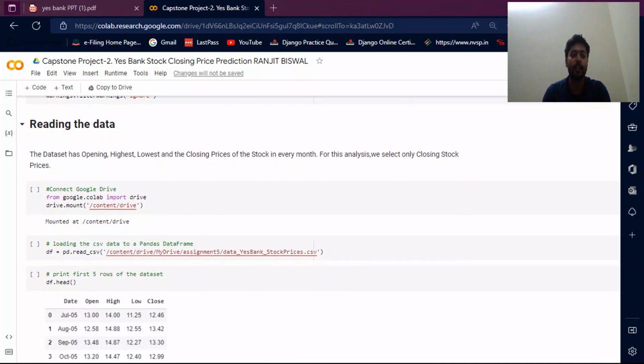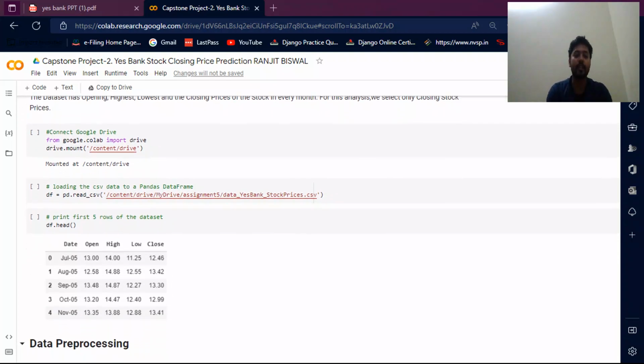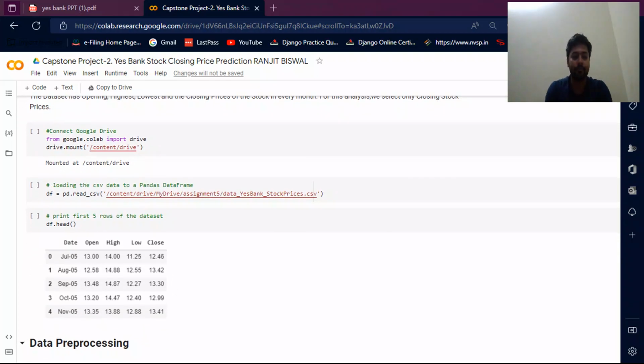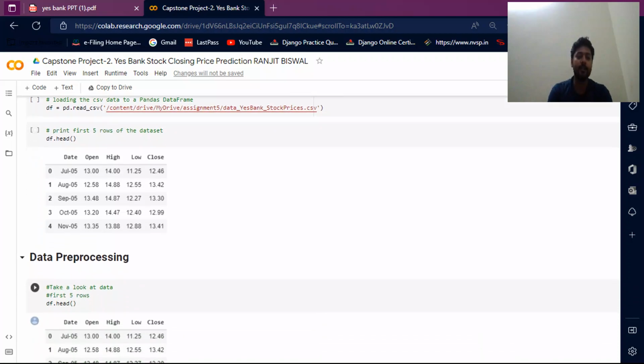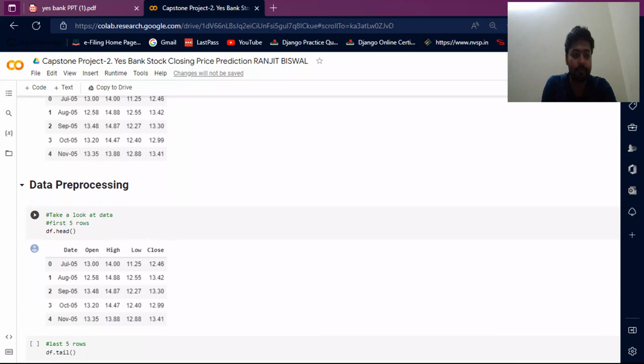Read data. First of all, I read the dataset with the opening, highest, lowest, and closing prices of the stock in every month. For this analysis, we select only the closing stock prices. First, I connect Google Drive, then I mount my drive. Then loading the CSV data into a pandas dataframe, df equals pd.read_csv. Then print the first rows of this dataset: date, open, high, low, and close.